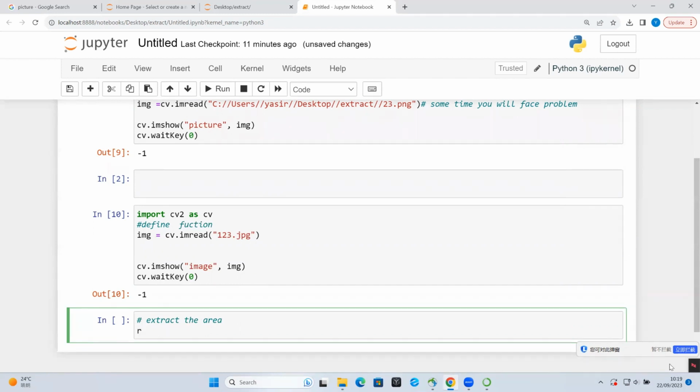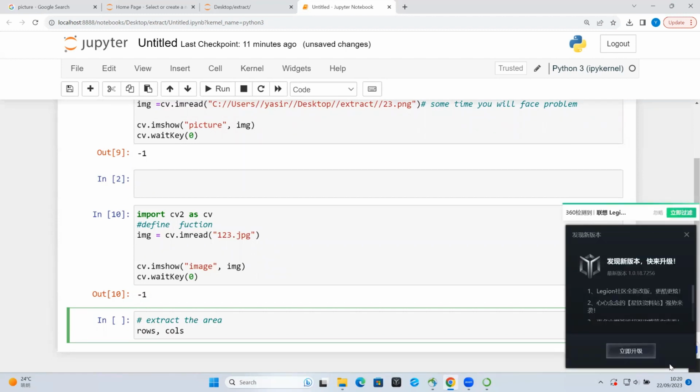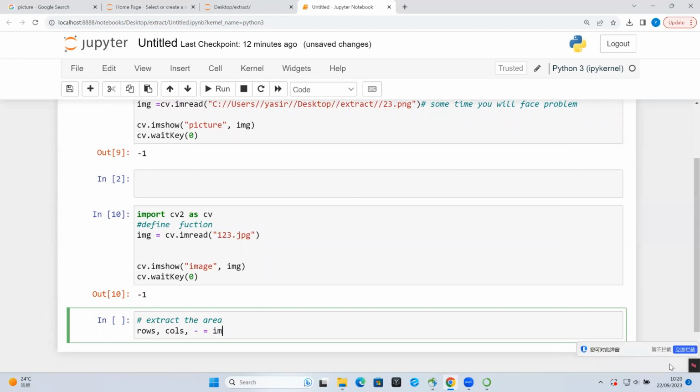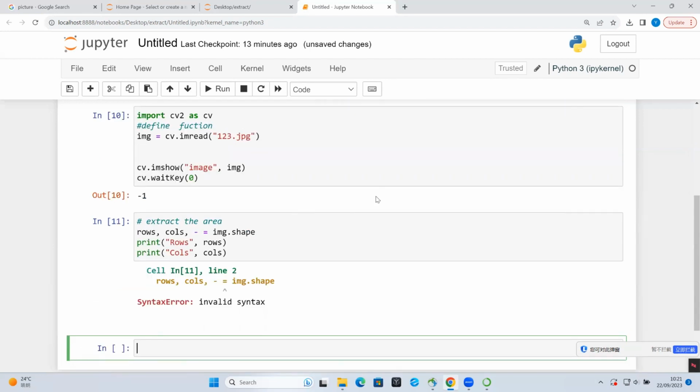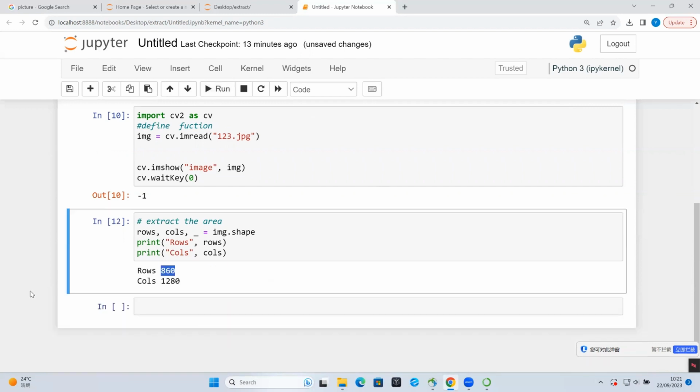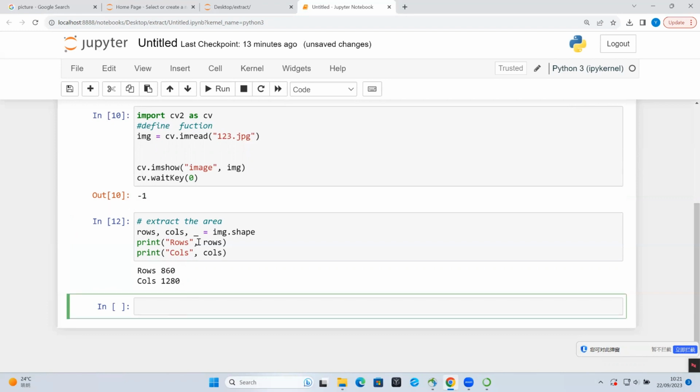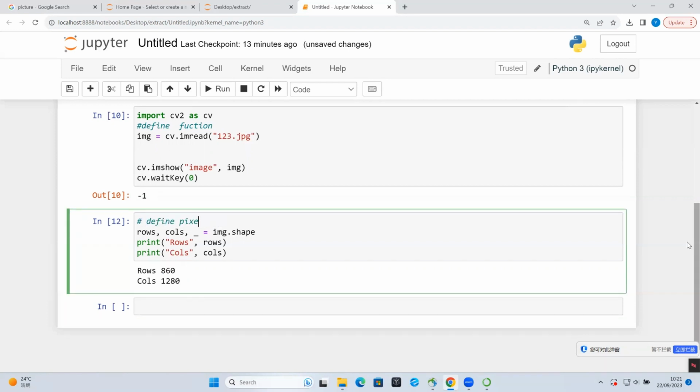Now we need to define another function for cutting the image. For cutting the image, we need to know about the image pixels and the exact location in the image. How do we know that? I already made a video about it, so please go to my channel and watch the video. I will give the link in the description. So how will we know the rows and columns of the image?